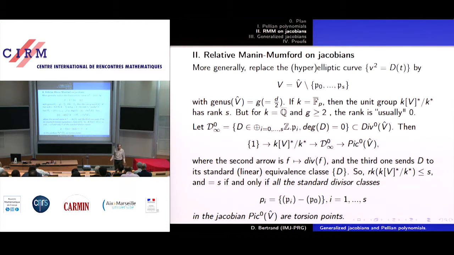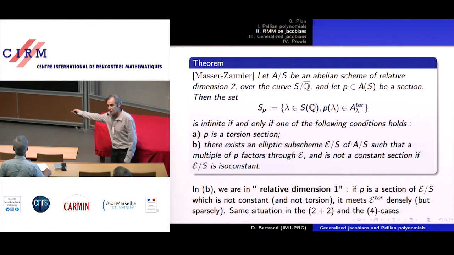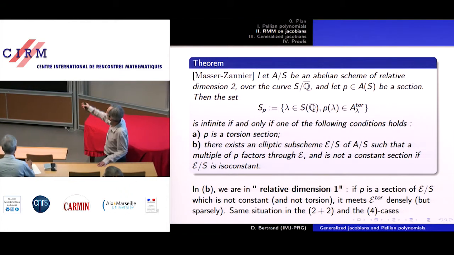And then, okay, so now we have this theorem. So we have a family, S is my base parameter curve, A is an abelian scheme of dimension 2, well, of any dimension to start with, and we have a section that is one of the P_i I was mentioning, the divisor class of the divisor supported by the point at infinity.